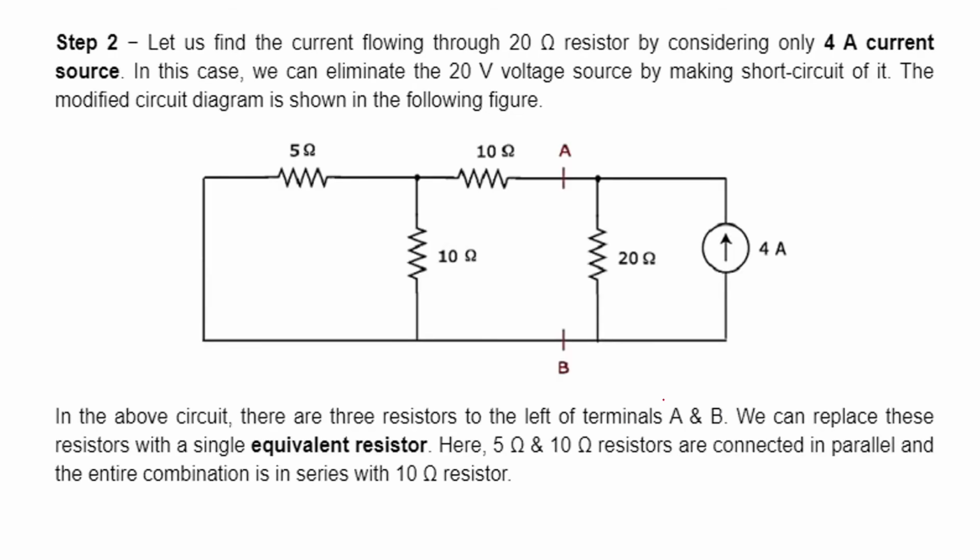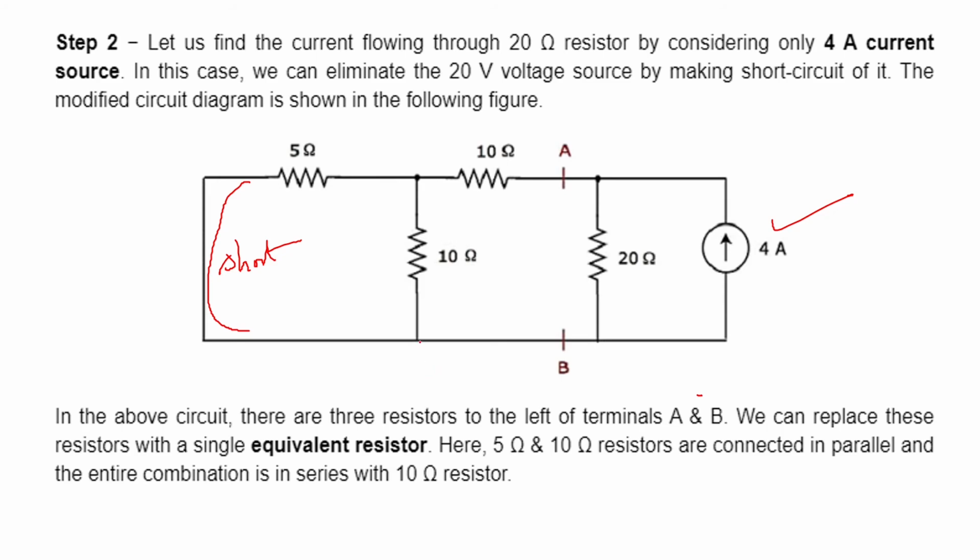Then we'll have step 2. Let us consider the current flowing through the 20 ohm resistor by considering only the current source, and we will short the voltage source. So here you can see you are going to short the voltage source, and we are considering only the current source. In this case, we can eliminate the 20 volt voltage source by making it short. The modified circuit diagram is shown here.